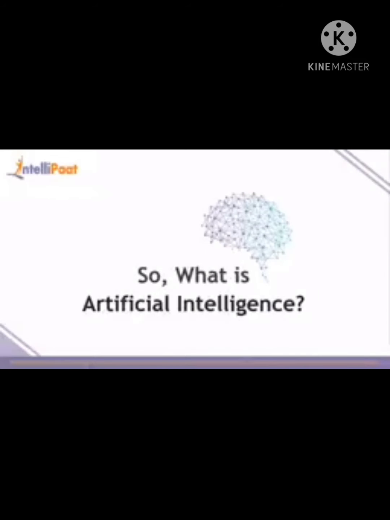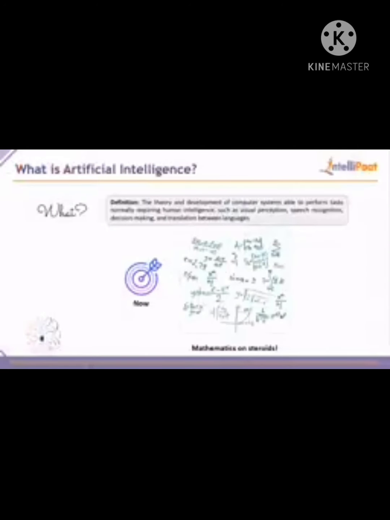So on that note, we need to check out what artificial intelligence actually is. So let me give you the breakup of the textbook definition, guys. Well, the definition goes like this. It's the theory and the development of computer systems which are able to perform tasks normally requiring a human to do the task. It might be something like visual perception, speech recognition, decision making, and translation between multiple languages as well.